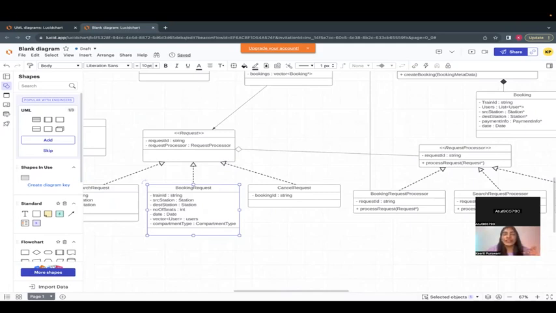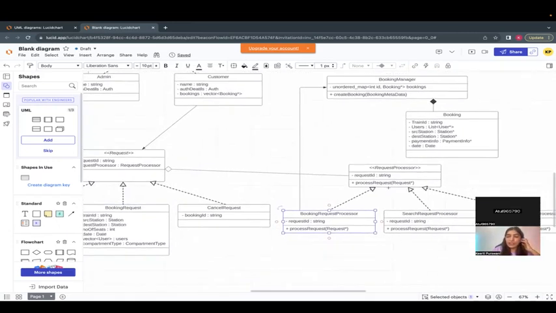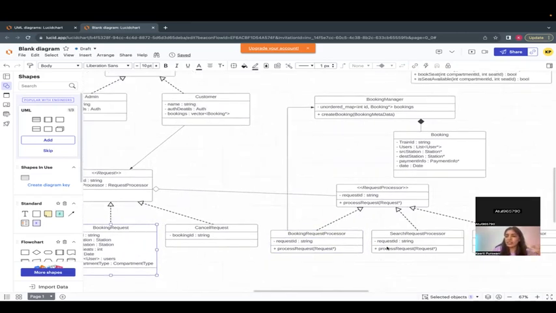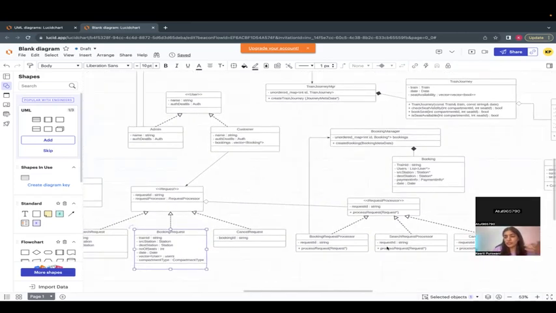Not in terms of design patterns, but in terms of how you would have structured your classes, how you would have kept it. You tell me, then we can discuss. So if request processors are used by each of the booking request, cancel request, and search request, then it's a bridge. Yep, because we would have to inherit. Even if one request is using multiple processors, it does become a bridge, right?